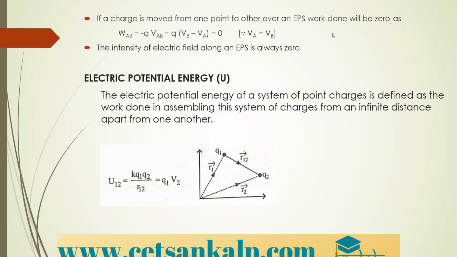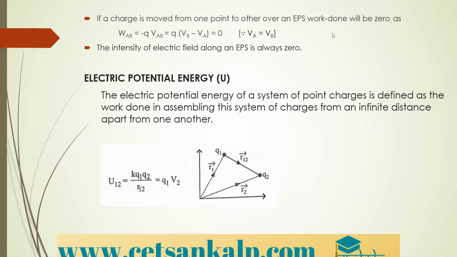It is always perpendicular to electric field lines. They never intersect with each other. The work done will be zero in moving a charge from one point to another. The intensity of electric field along an equipotential surface is always zero. These are some properties of equipotential surface and the definition of equipotential surface.